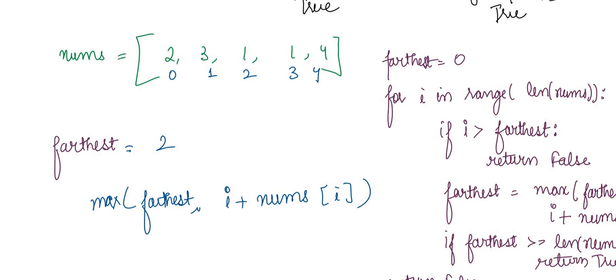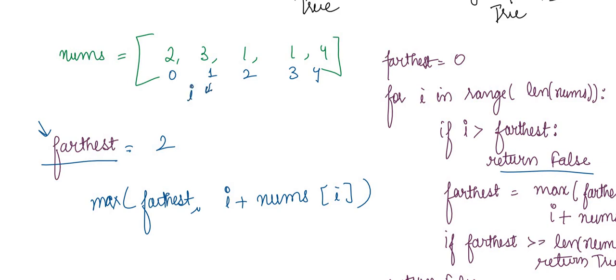And what we are saying is, if at any point of time the ith value is greater than farthest, you will simply return false. Why? Because for example you are present at index 3 and the farthest value is 2. So that means you cannot reach index 3 now. So farthest value is the value where you can jump and reach. The maximum value that you can reach is farthest. Okay, let's see. Go to the next I index.